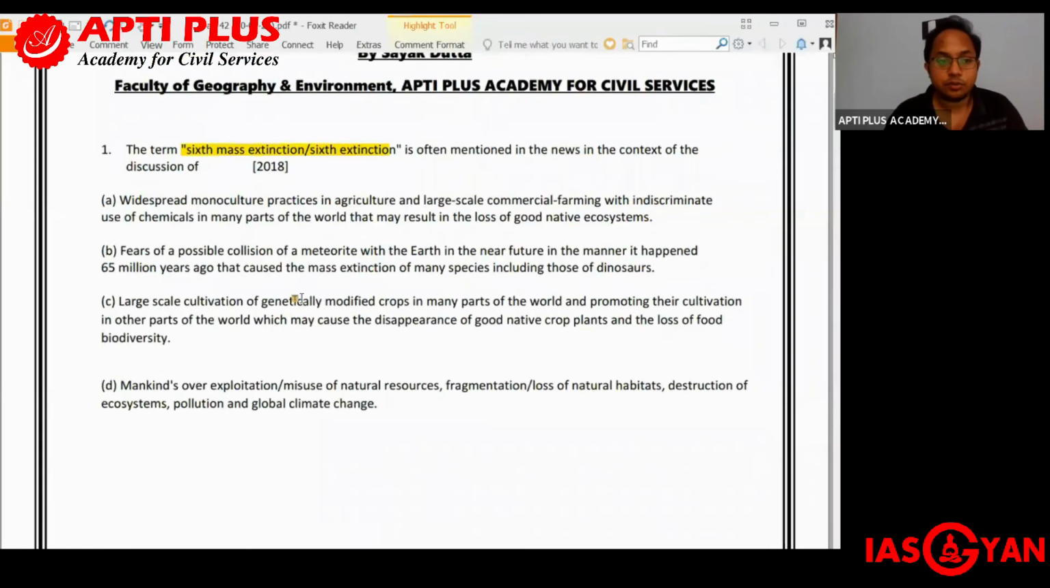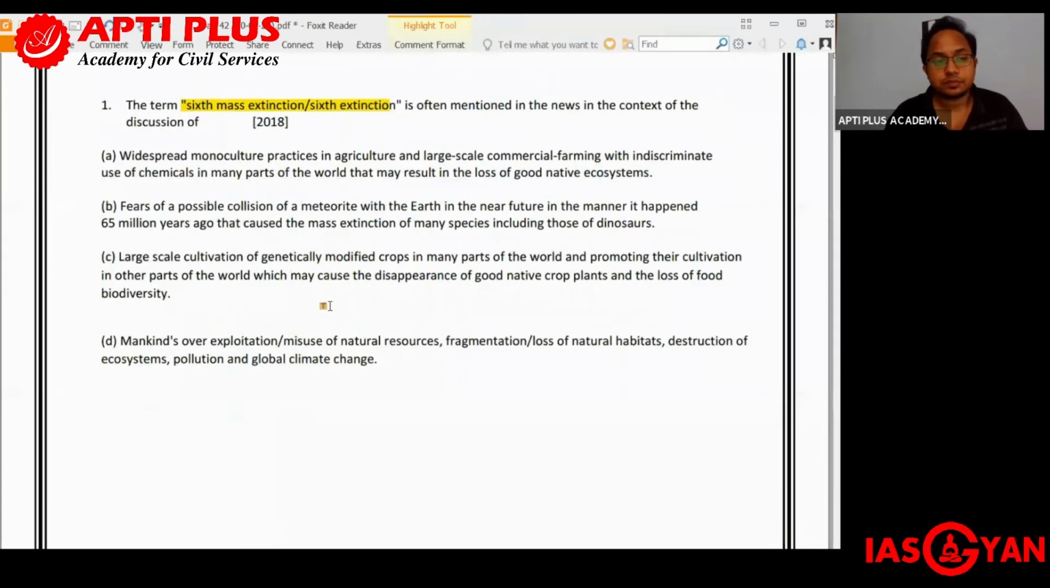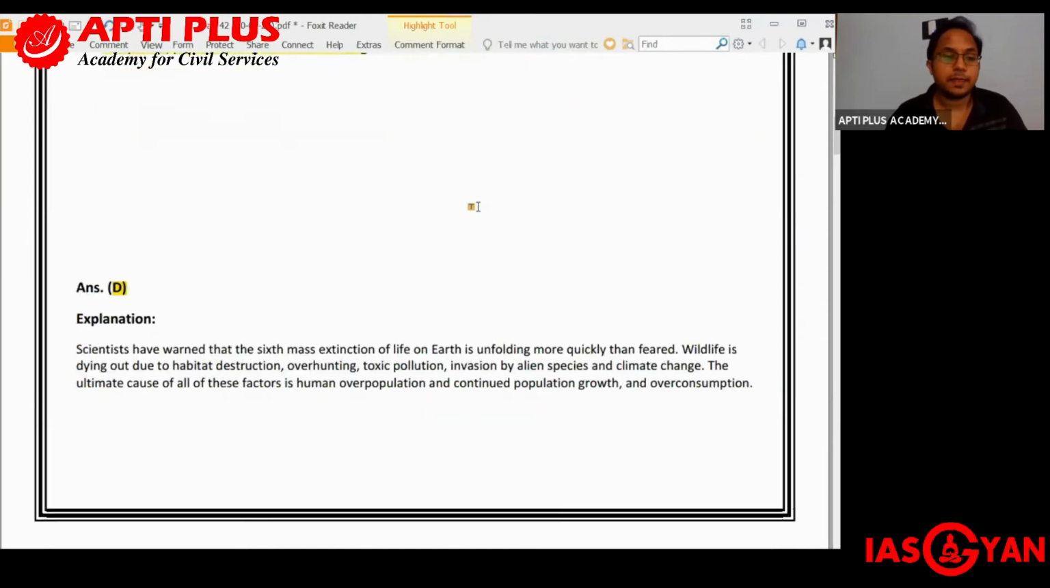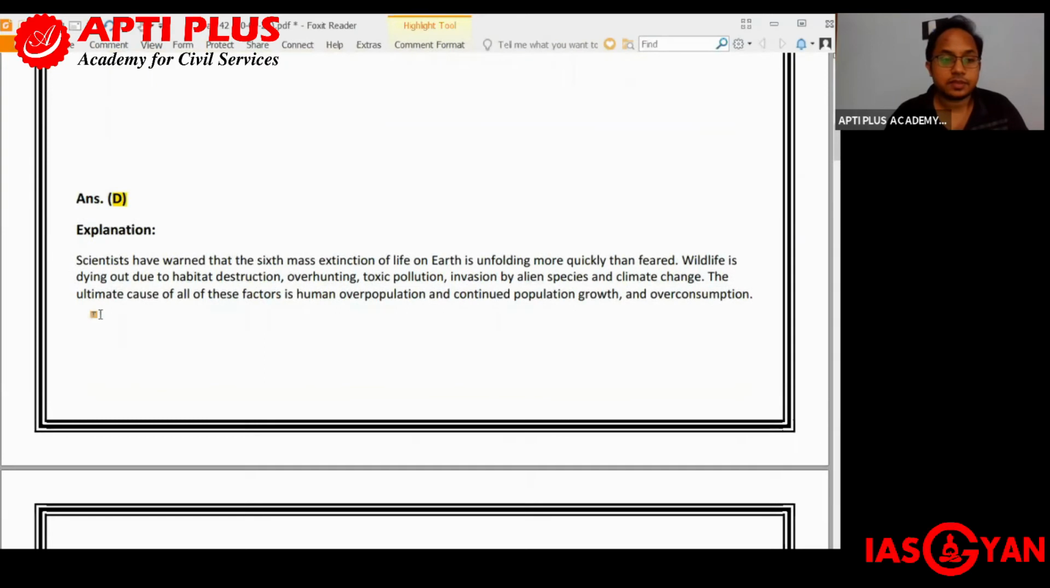So we have been asked, out of these four options, which one refers to the sixth mass extinction. The right answer is D, that is mankind's overexploitation and misuse of natural resources, also fragmentation and loss of natural habitats, and also destruction of ecosystems, pollution, and global climate change. This is what refers to the sixth mass extinction. Let us look at the explanation.